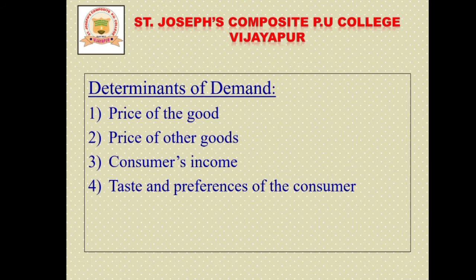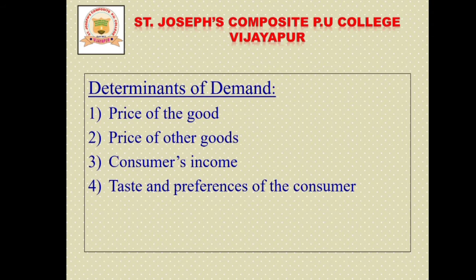Second one, price of other goods. Other goods means substitute goods. So the price of those substitute goods is also essential for determining the demand. And third one, consumer's income. A consumer's purchasing power can be determined on the basis of his income, so with his prevailing income and prevailing market prices, his purchasing power can be determined.